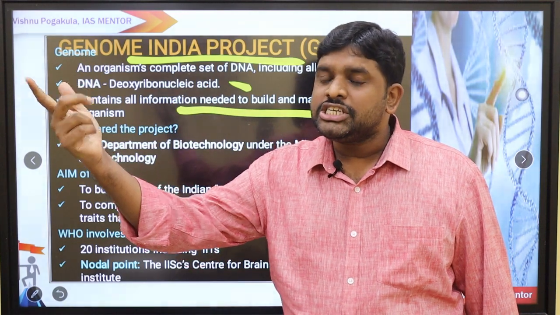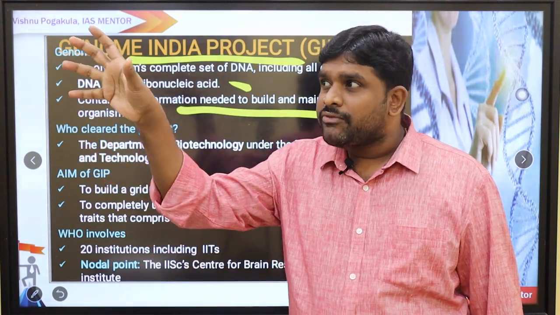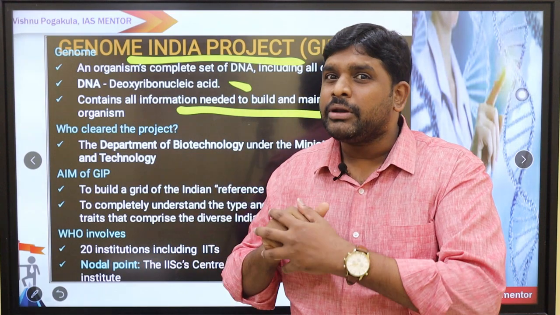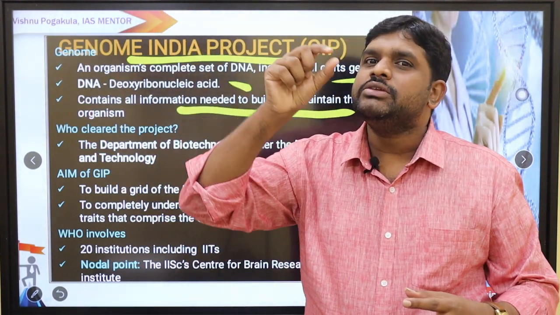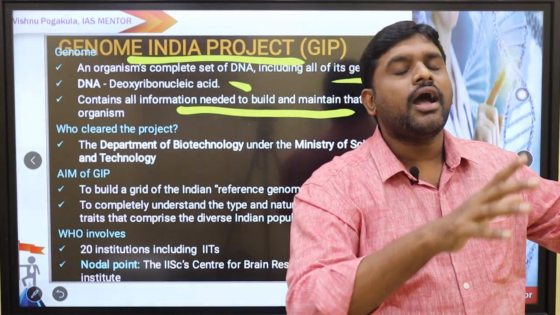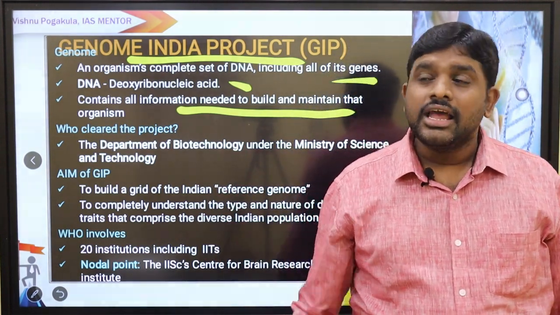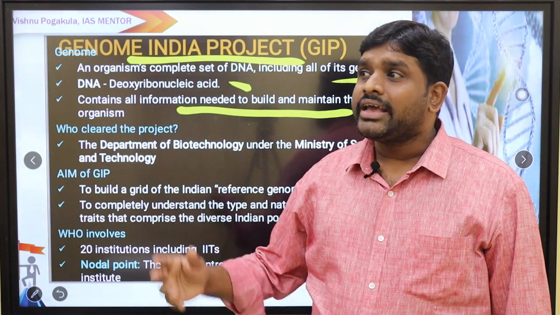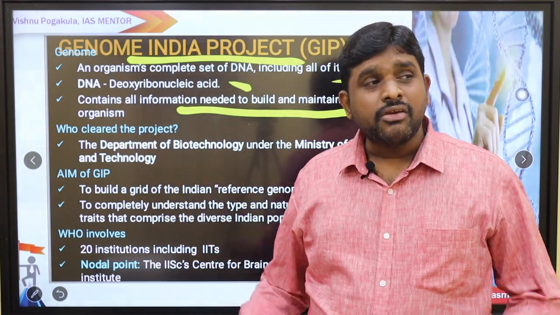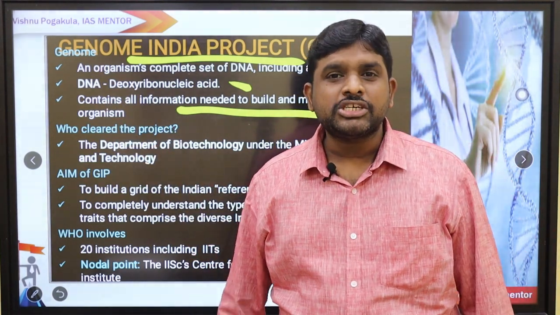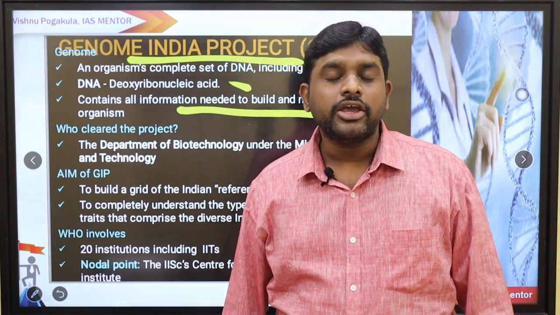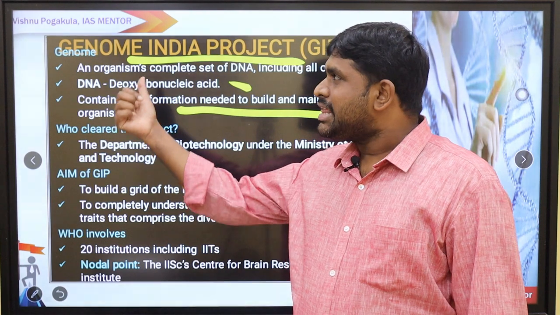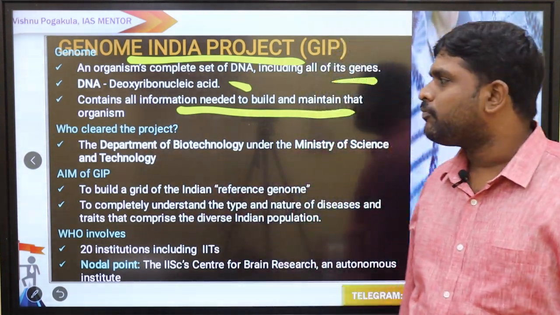Why? Because we know the gene structure. As we know the gene structure, we know the code of that particular population. If any beneficial genes are there, we will take that beneficial gene and try to put it in other populations, like the immune system. We can put it in other populations, so that the people who don't have the immunity will get a powerful immune system. In that way, this Genome India Project is helpful.